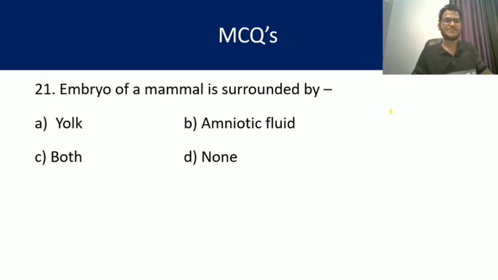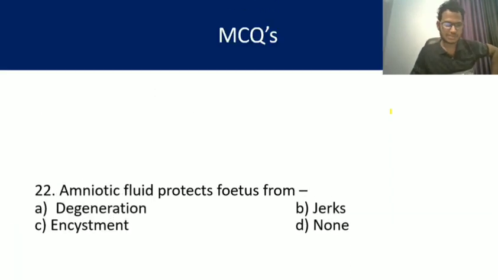Question number 21. Embryo of a mammal is surrounded by. Yes, very important question. Embryo is surrounded by amniotic fluid, because it provides protection to the embryo. Yolk is present outside of the body. Yolk sac is also there, but it is not present surrounding the embryo. But the answer is amniotic fluid, which is covered by amnion. Yes, answer is B.